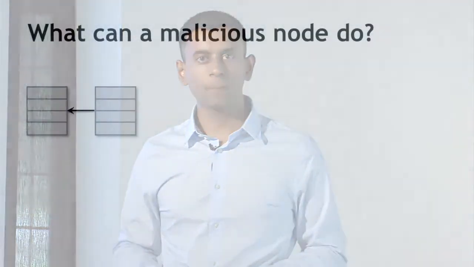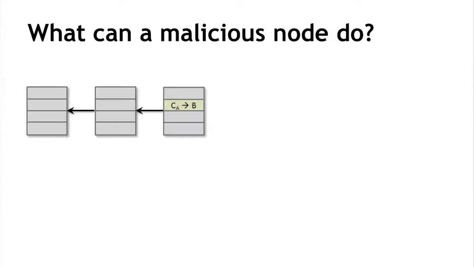Alice goes to Bob's website and decides to buy this item, pays for it with bitcoins. And what that means in technical terms is that she's going to create a bitcoin transaction from her address to Bob's address. She broadcasts it to the network, and let's say that some honest node creates the next block, listens to this transaction, and includes it in that block. So what is going on here? There is this block that was created by an honest node that contains a transaction that represents a payment from Alice to the merchant Bob. By C subscript A, I mean a coin belonging to Alice, and that is now being sent to Bob's address.